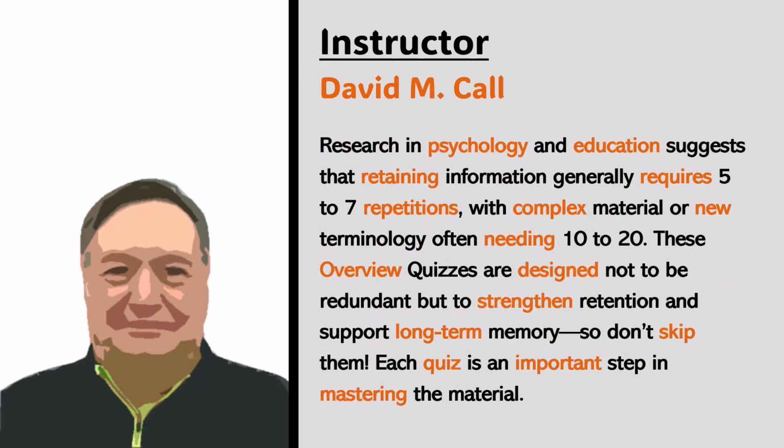Research in psychology and education suggests that retaining information generally requires 5 to 7 repetitions, with complex material or new terminology often needing 10 to 20. These overview quizzes are designed not to be redundant, but to strengthen retention and support long-term memory. So don't skip them. Each quiz is an important step in mastering the material.